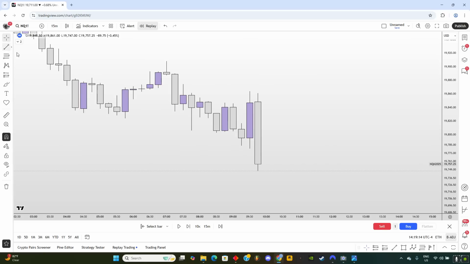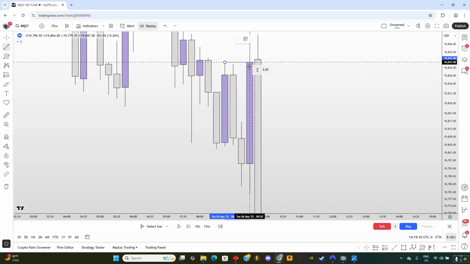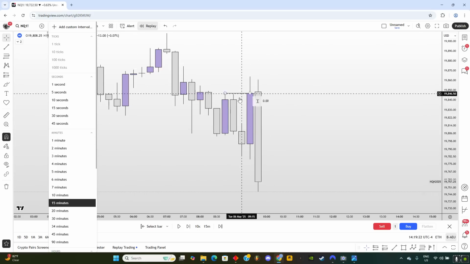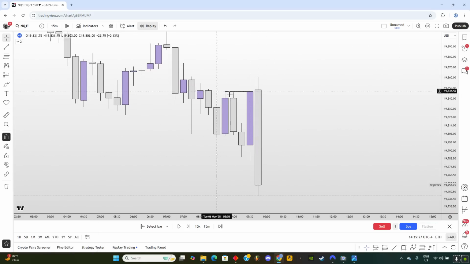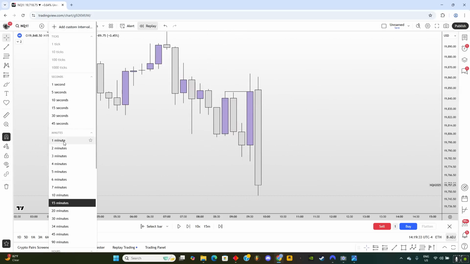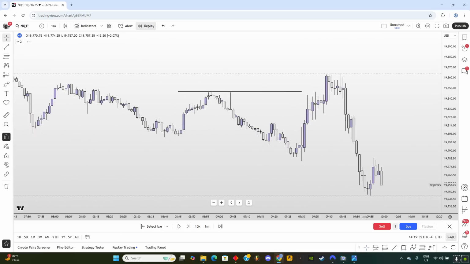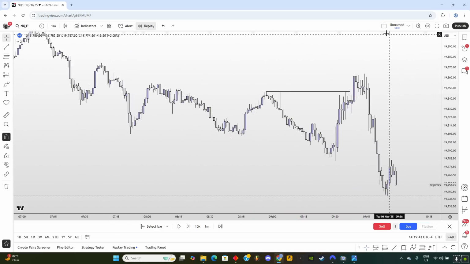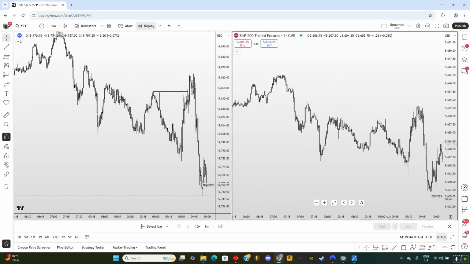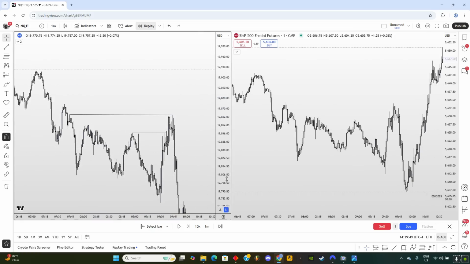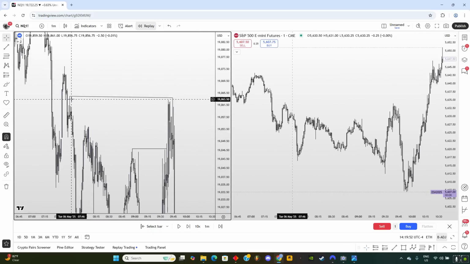After the market opened somewhere around here, I was anticipating that price was going to sweep out this high and then we can look for a short position, right? But that's not all. We also have to look for SMT divergence once the highs and lows are swept, significant highs. Well, this one wasn't a significant high, but it was a short-term high. Now, if I go on to the 1 minute time frame here, we had these equal highs, and if I open up ES, going just around here, you have to look very closely. We had this SMT with this high over here.